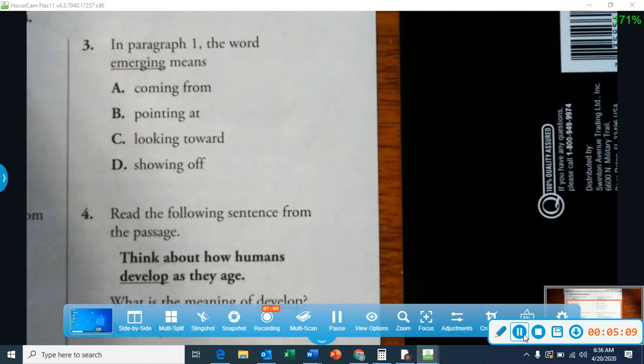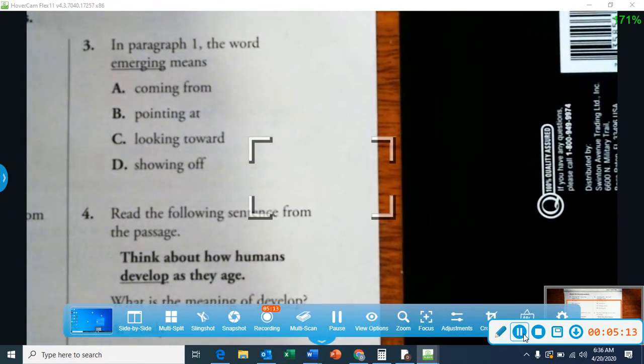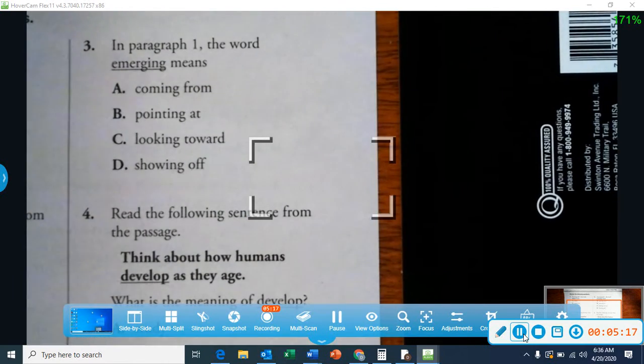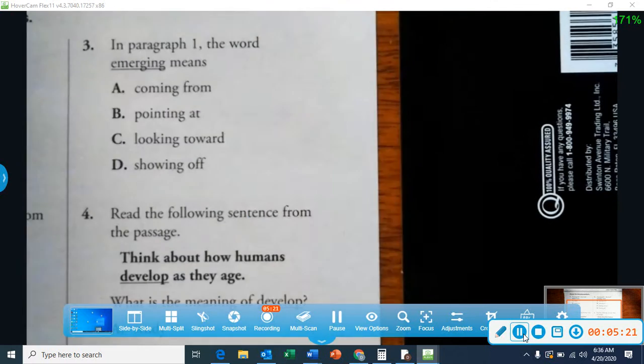If something is emerging from your face, could it be coming from your face? Could it be pointing at your face? Could it be looking toward your face? Could it be showing off your face?